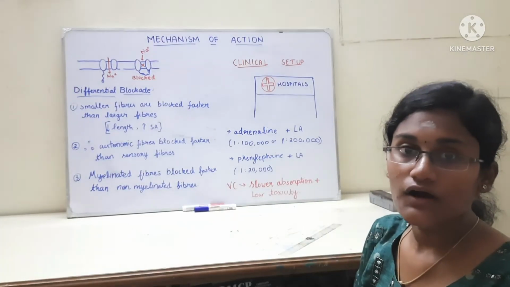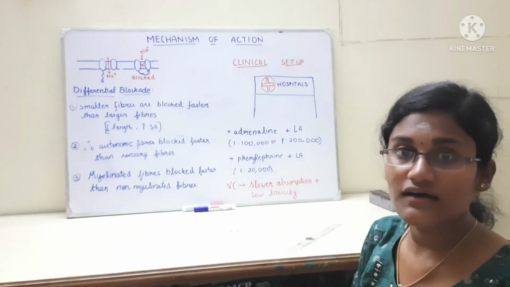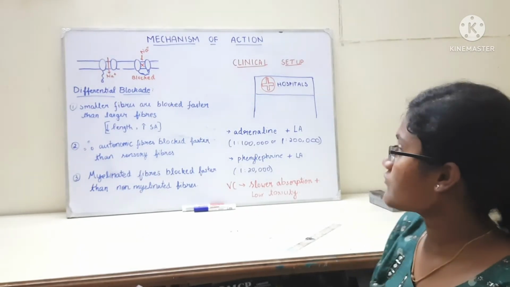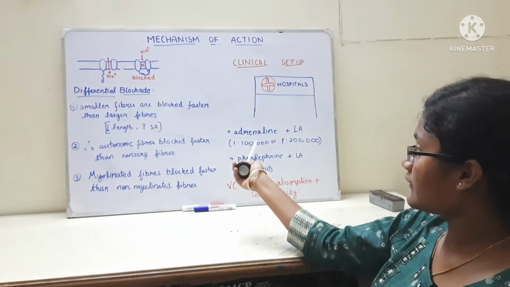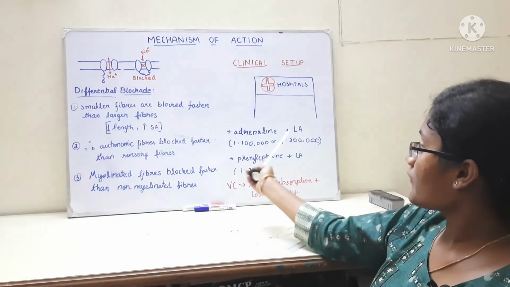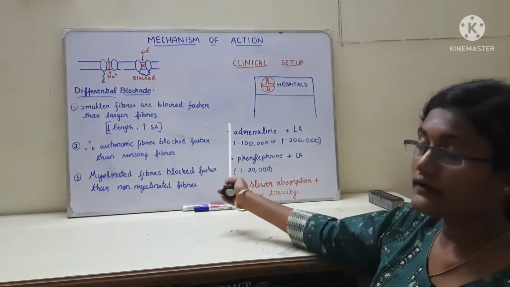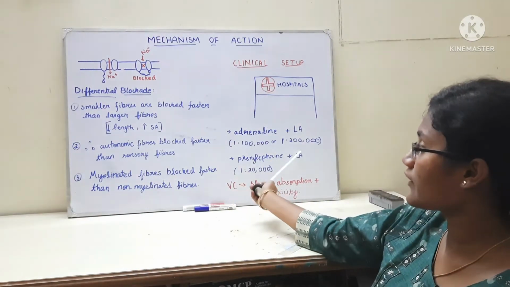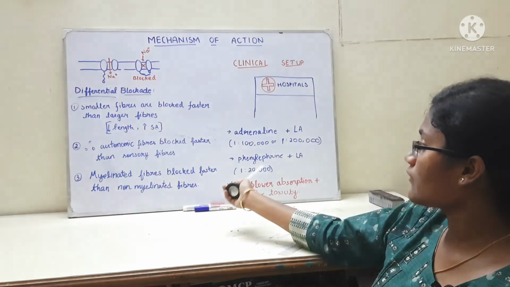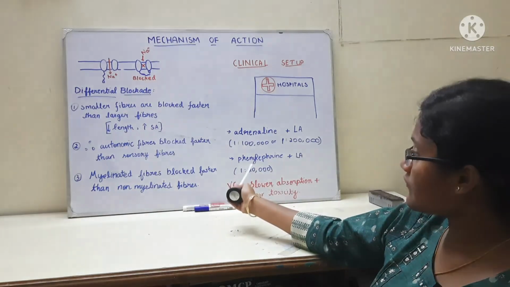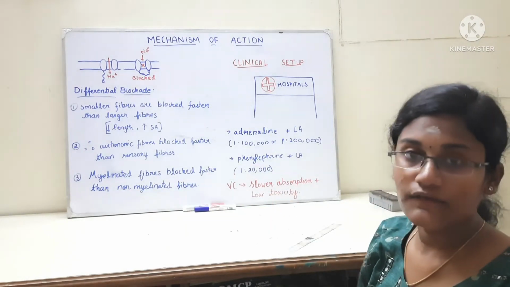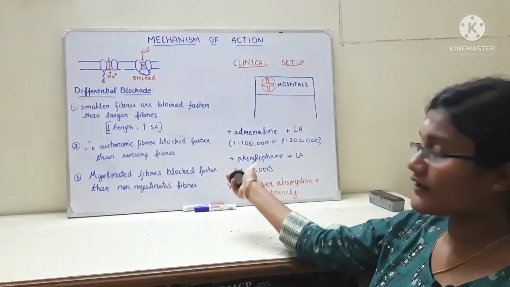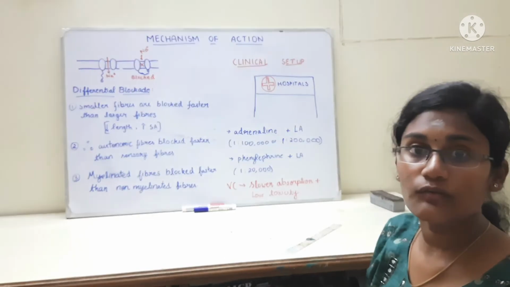Now let's go to how the local anesthetics are used in the hospitals. In the hospitals, we often see that the local anesthetics are combined with either adrenaline or phenylephrine. Local anesthetics are combined with adrenaline in the ratio of 1:100,000 or 1:200,000, or otherwise with phenylephrine at a ratio of 1:20,000. And why do they do this? Because adrenaline and phenylephrine are sympathomimetics.